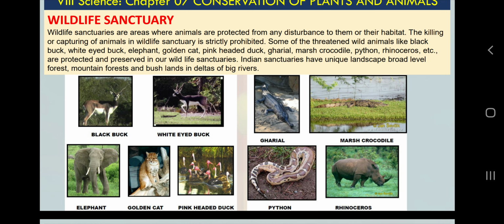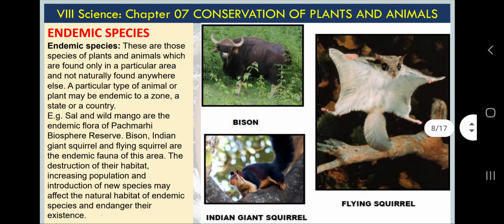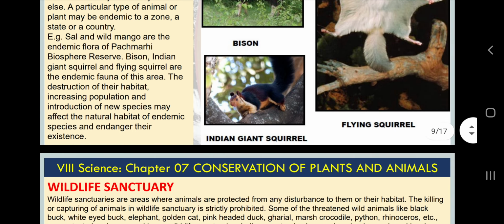We try to preserve these animals, and you will see many sanctuaries and national parks which are known only because of one species. Some sanctuaries are famous for crocodile or gharial, some for rhino, some for elephant, some for tiger and lion. For example, Sariska in Rajasthan is famous for tiger, and Gir in Gujarat is famous for lion. Again, a particular geographical area has some type of species, so in each geographical area we protect the species which is naturally found there.